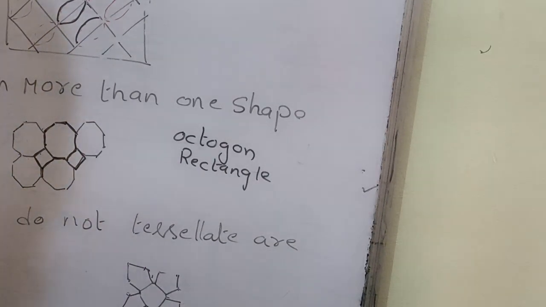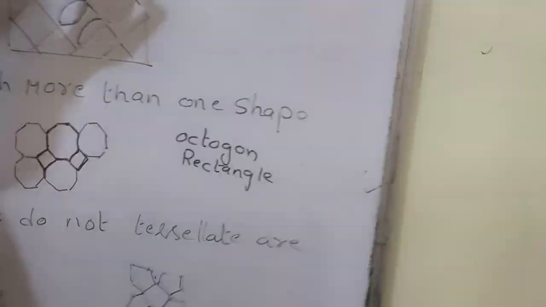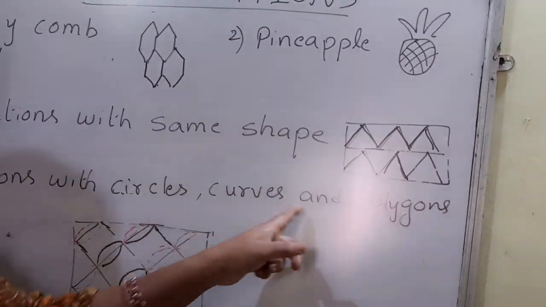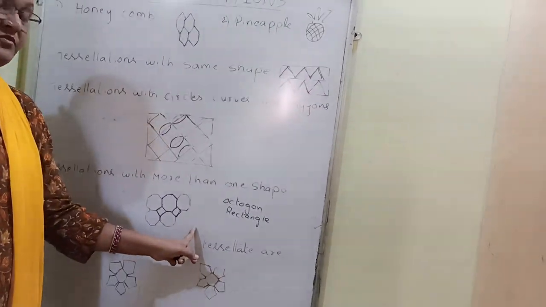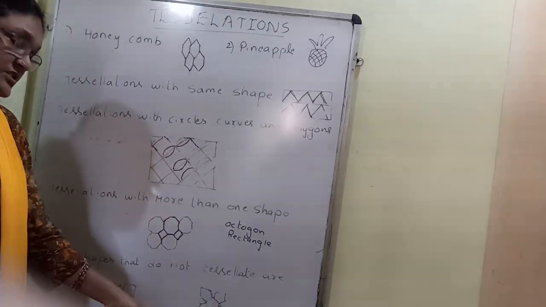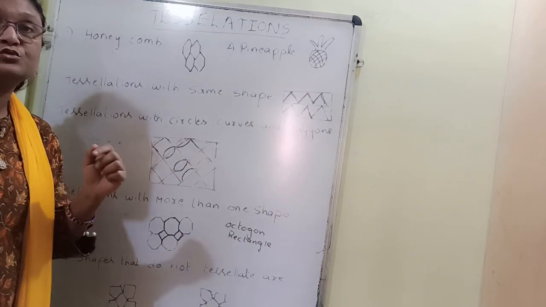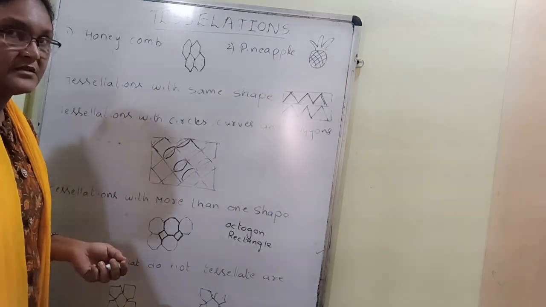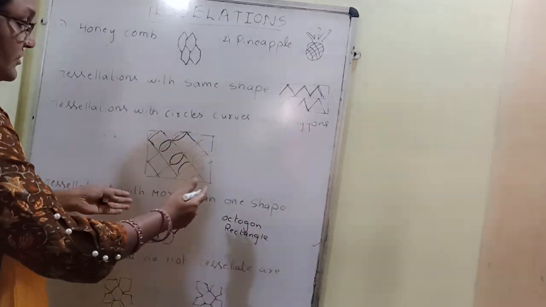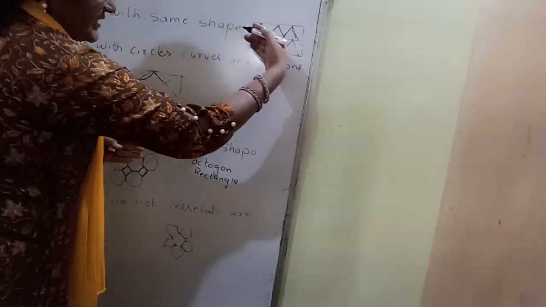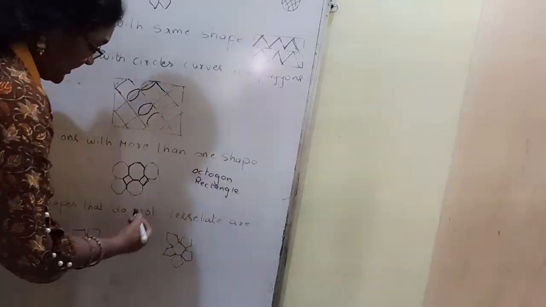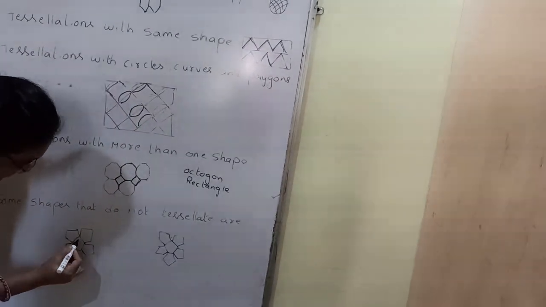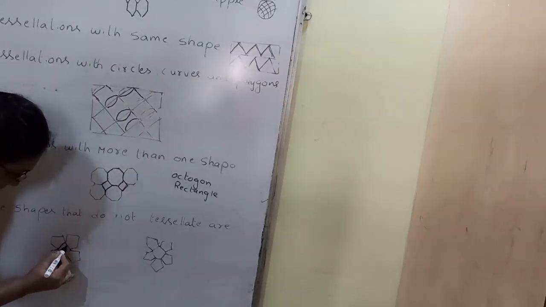So we can see tessellation with the same shape, with circles, curves and polygons, and with more than one shape. It is also possible with this. Now, some shapes that do not tessellate. Few you will come across that do not tessellate. That means if you extend to the right side, left side, up and down, you will not get the same pattern.